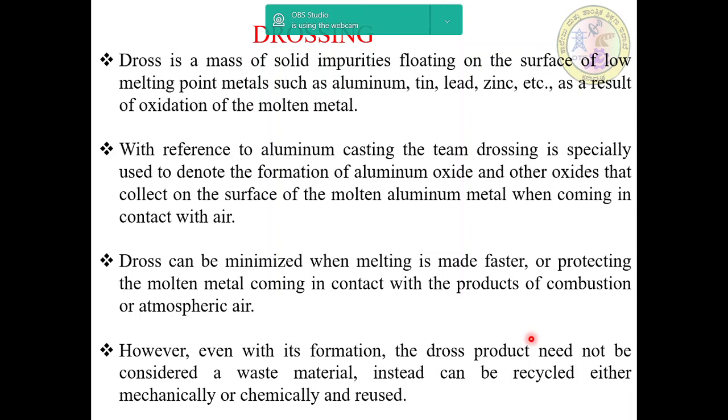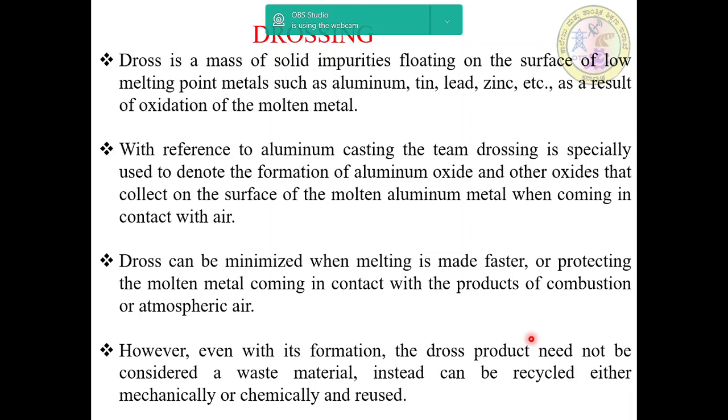With reference to aluminum casting, the term drossing is specially used to denote the formation of aluminum oxide and other oxides that collect on the surface of the molten aluminum metal when coming in contact with air.